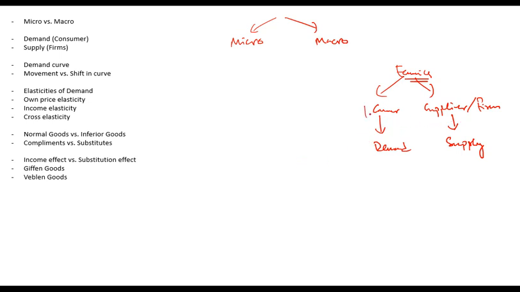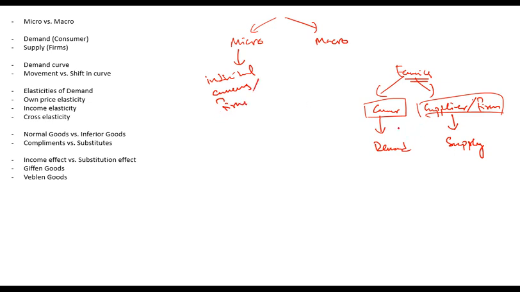Now, when we say consumer and supplier, there are two ways to go about it. One way is that, for example, I only study this consumer and this firm and the relationship between its demand and its supply. That is known as microeconomics, which is about individual consumers and firms.